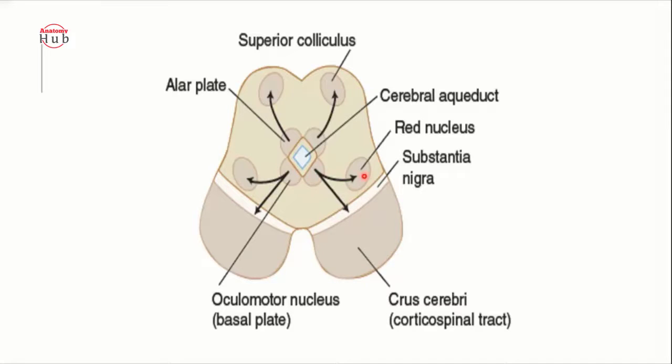Some pieces will migrate forward and laterally as the red nucleus and the substantia nigra.